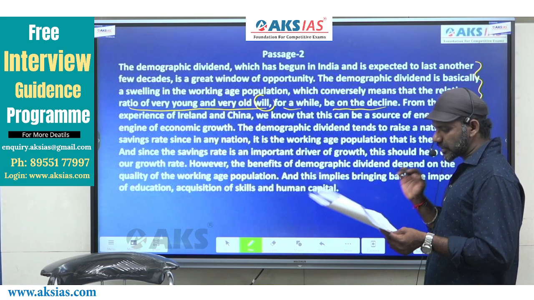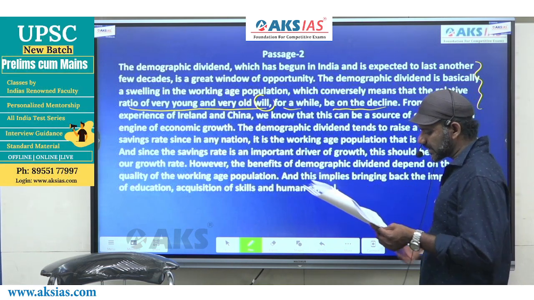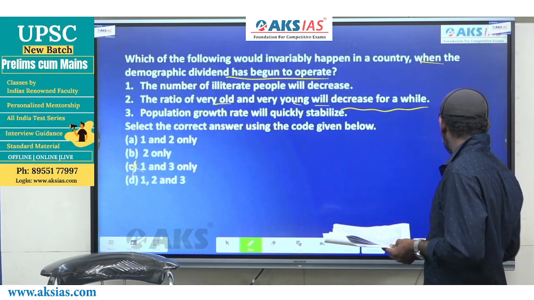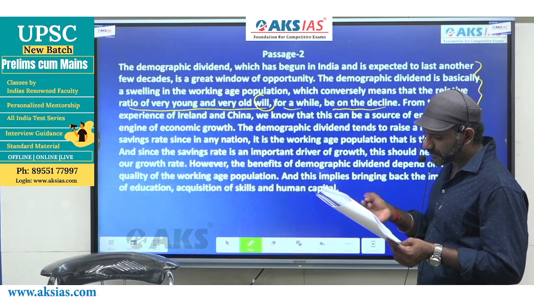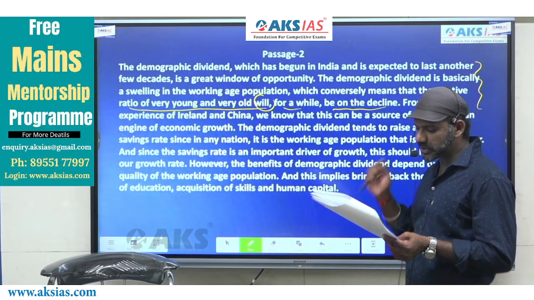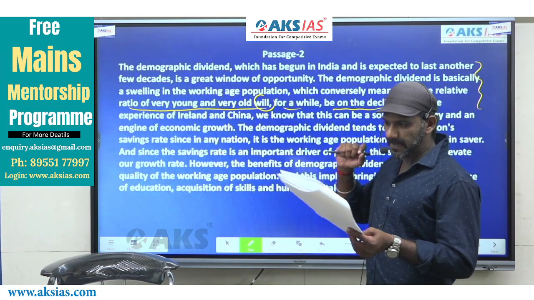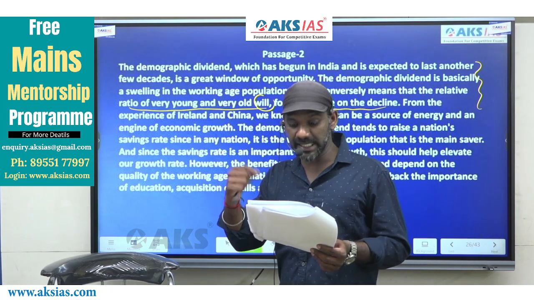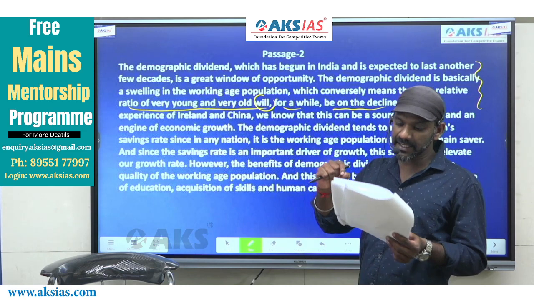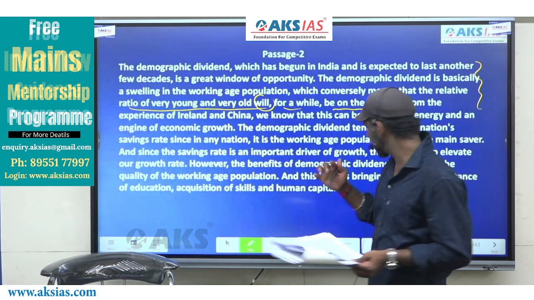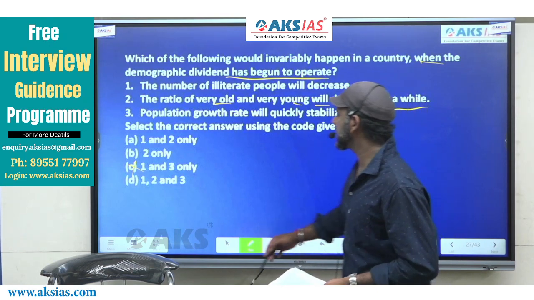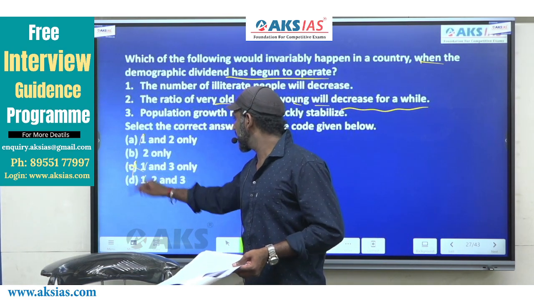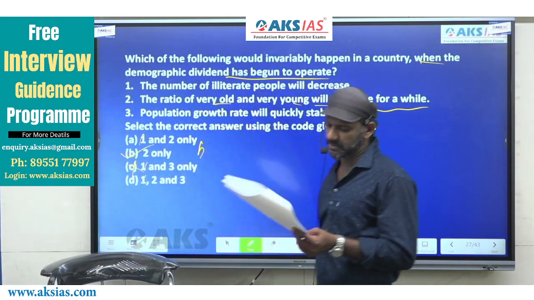The number of illiterate people being on the decline is not a part of the details given, or nowhere in the passage do we find mention of the demographic dividend resulting in the decline of the number of illiterate people. 1 is not talked about. 1 must be eliminated easily. A, C and D are gone. The answer must be option B.